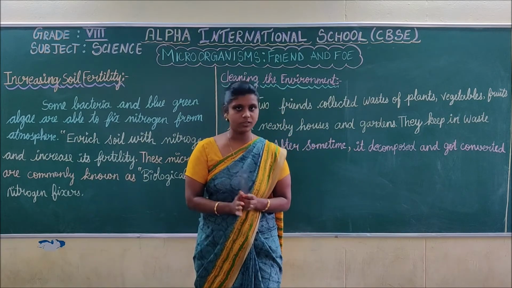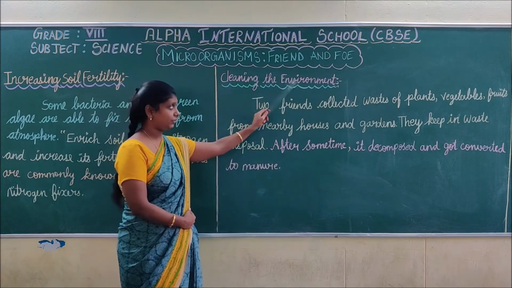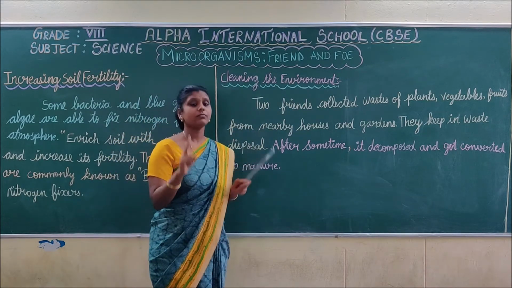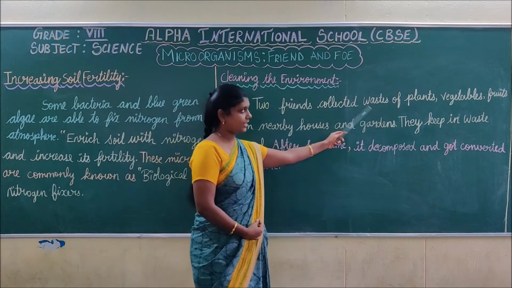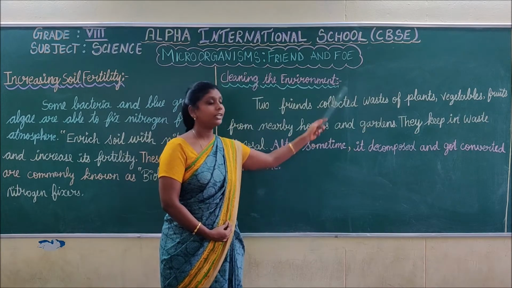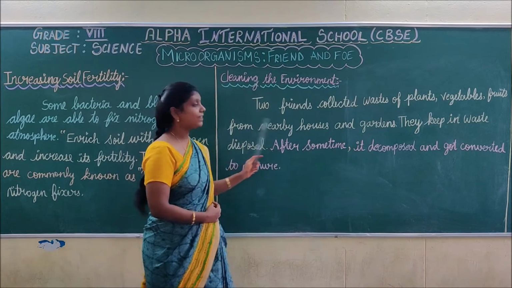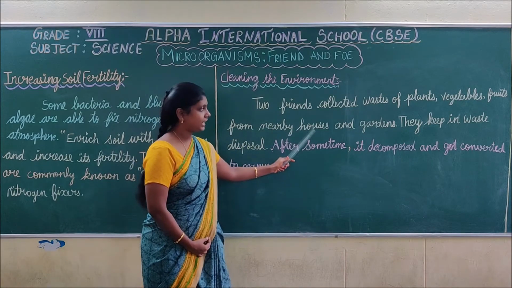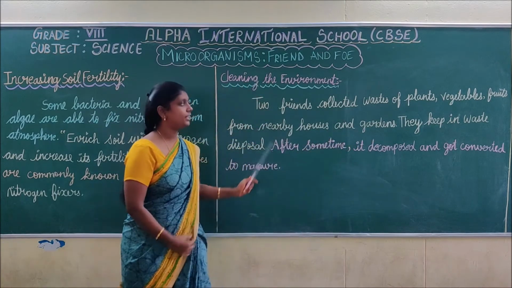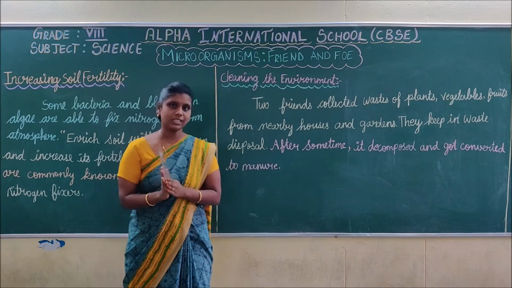Okay, next we are going to discuss how to clean the environment. Two friends collected the waste of plants, vegetables and fruits. From where did they collect? They collected from nearby houses and gardens. And they keep it in the waste disposal. They keep the waste of vegetables, fruits and plants in a waste disposal.